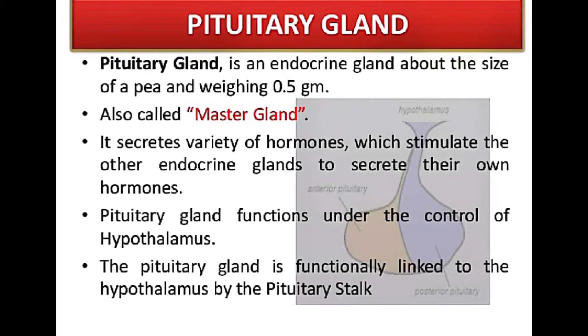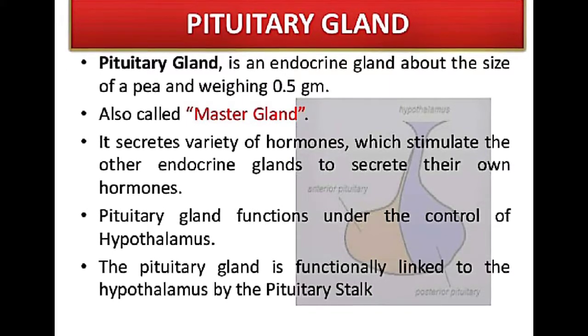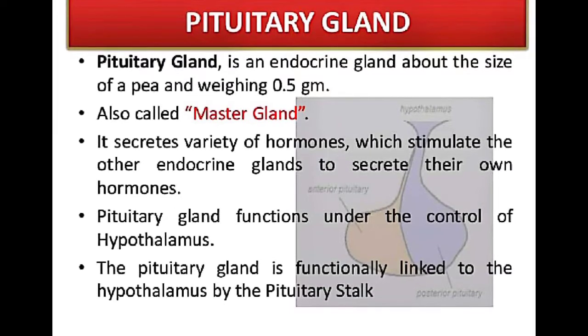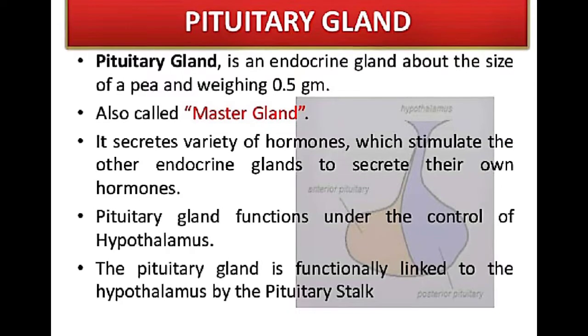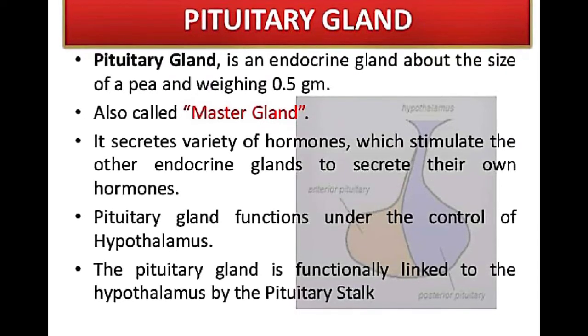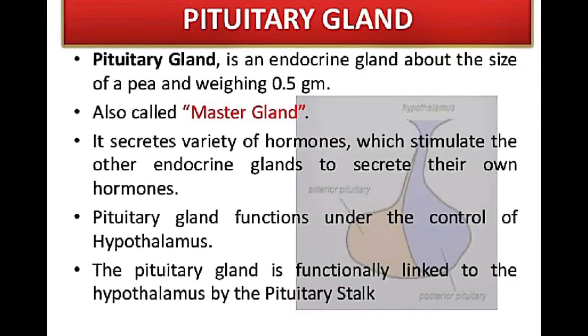The pituitary gland is about the size of a pea and weighs 0.5 gram. It is also known as the master gland, and it secretes a variety of hormones which stimulate the other endocrine glands to secrete their own hormones.